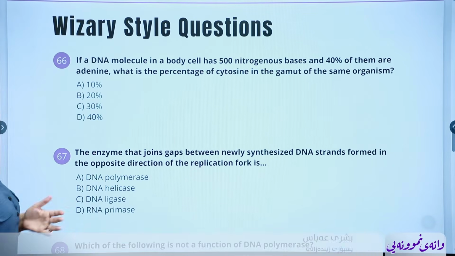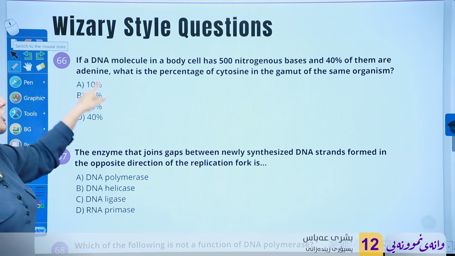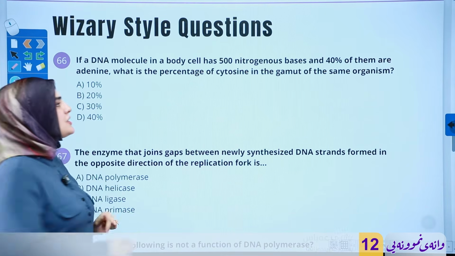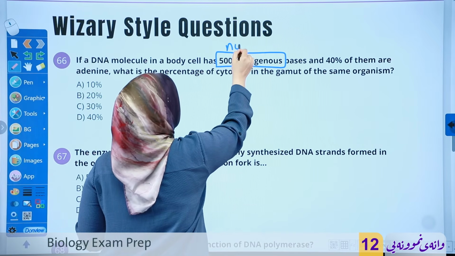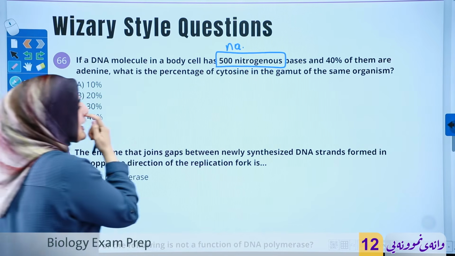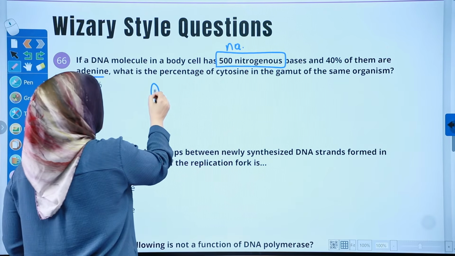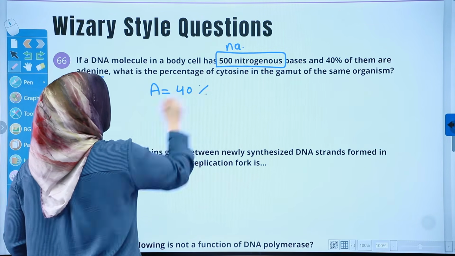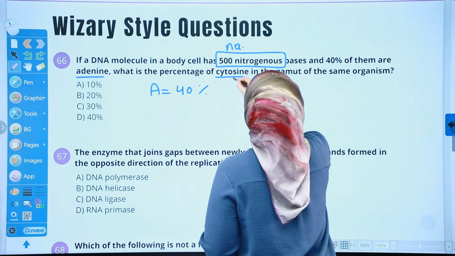Let's see. Question 66. It says if a DNA molecule in a body cell has 500 nitrogenous bases. This is a number, okay? And 40% of them are adenine. Let's sort our answer. Adenine is 40%. And then what does it ask from us? It asks for the percentage of cytosine.